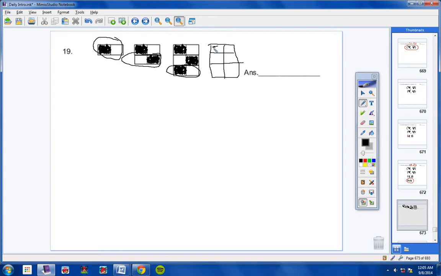This will be black, this will be black, and this will be black. Then we add another row, and this will be black. And there we go. That's what the next figure would look like. Please fix your mistakes and find your mistakes if you missed number 19.